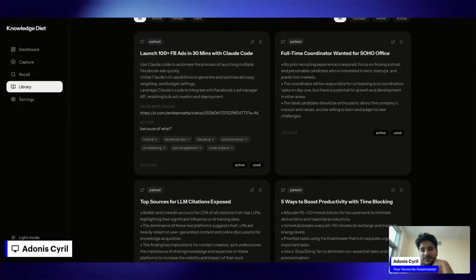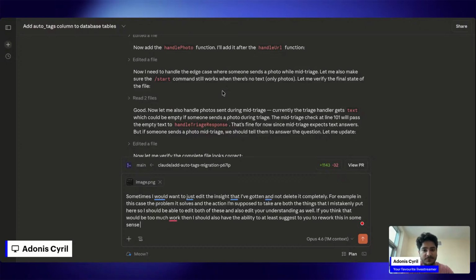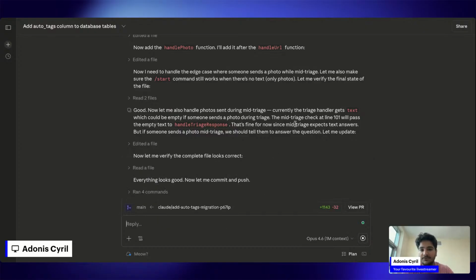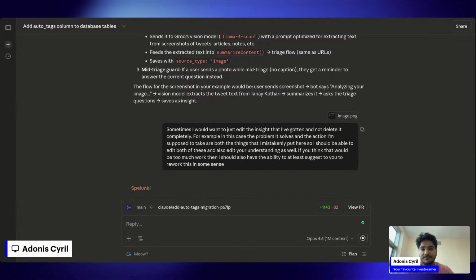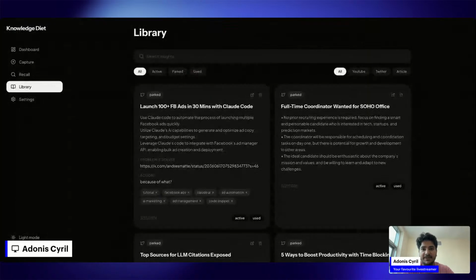Or if you think that would be too much work, then I should at least have the ability to suggest you to rework this in some sense. So I just come here, I push forth with this. And now let's see at least how much the improvement is. Let me go to Telegram as well on the side. We're gonna do this one more time, okay? So we're gonna go to, wait, I think Command K will not work.